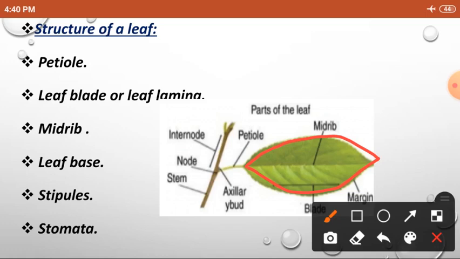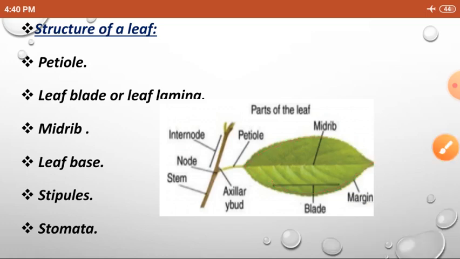So the leaf also helps in the process of respiration. Respiration means exchange of gases. So plants take oxygen inside and release carbon dioxide outside at night time. Plants take carbon dioxide inside and release oxygen outside at daytime.